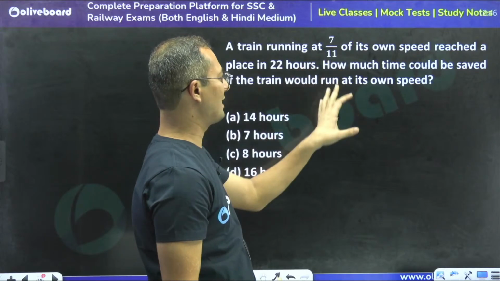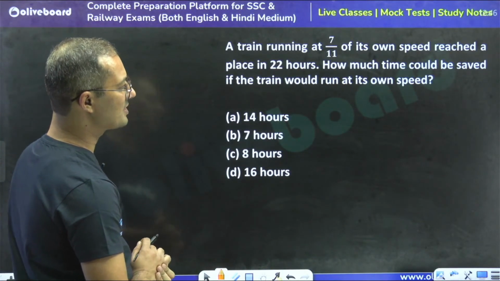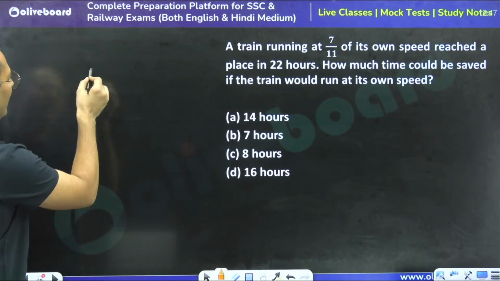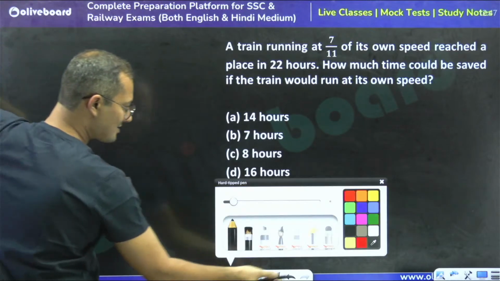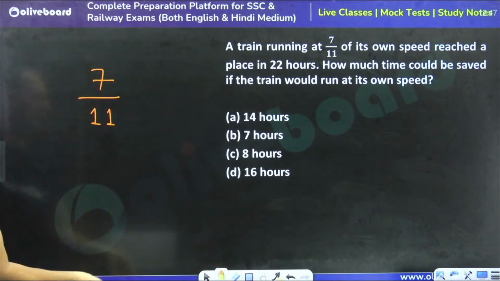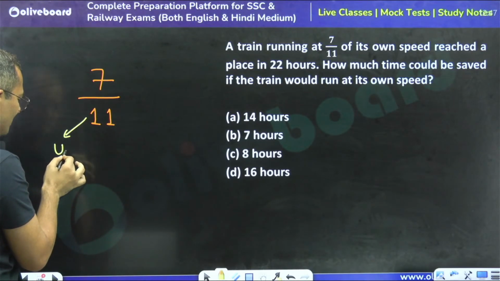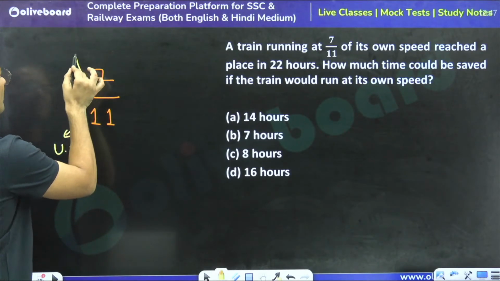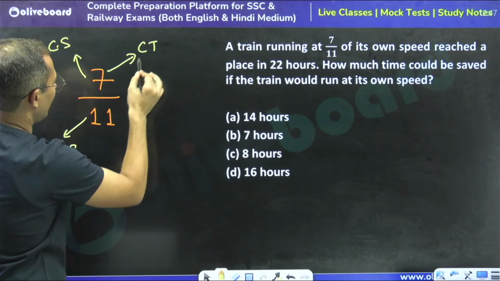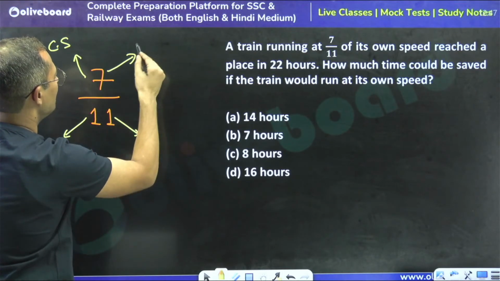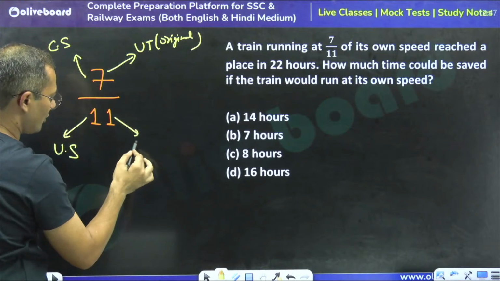A train running at 7 by 11 of its own speed reaches a place in 22 hours. How much time could be saved? See, we can say that with 7 by 11, the distance is same. The distance is same, so I'm not going to waste my time, right? So if this is the original or usual speed, this is going to be the changed speed. So this is going to be the usual time or original time, and this is going to be the changed time, right?